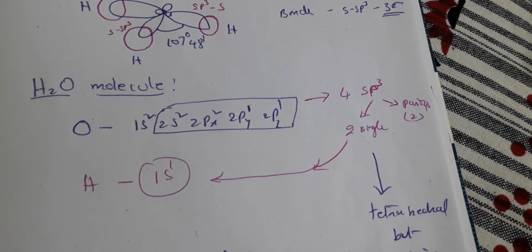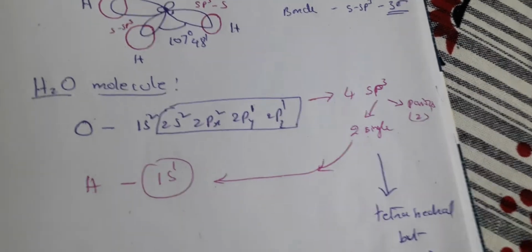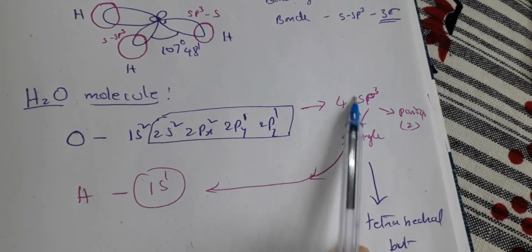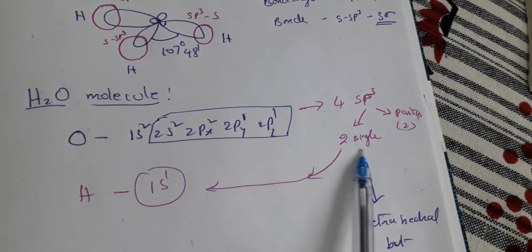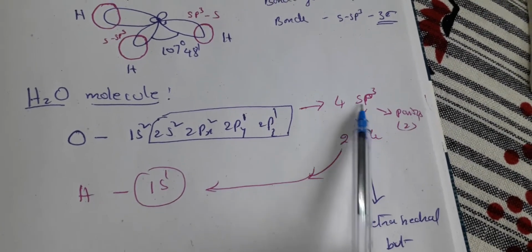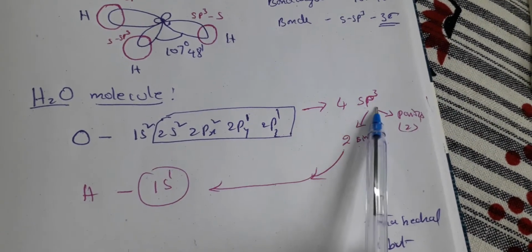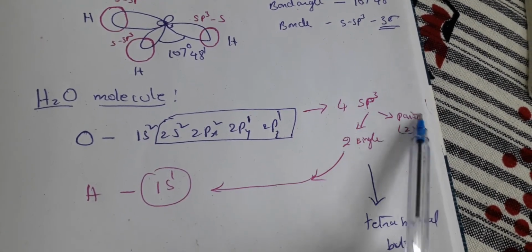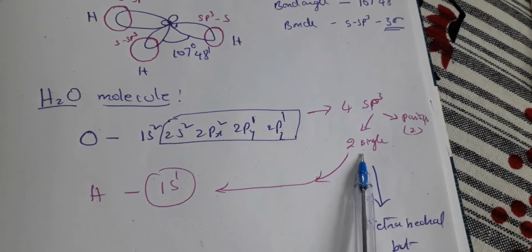And you know the valency of oxygen is 6. So out of 4 sp3 orbitals, 2 are totally paired and 2 have single unpaired electrons. Out of 4 sp3 hybridized orbitals, 2 do not participate in the bond and 2 remain open for bonding.